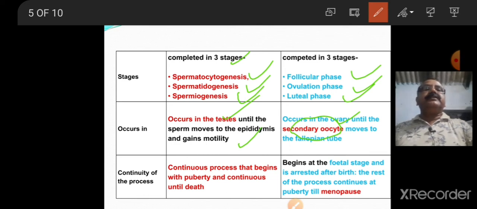Then continuity of the process. Spermatogenesis is a continuous process that begins with puberty and continues until death. Oogenesis begins at the fetal stage. It is arrested after birth. The rest of the process continues at the attainment of puberty, and this process continues till menopause. That means the reproductive cycle of the women ceases.